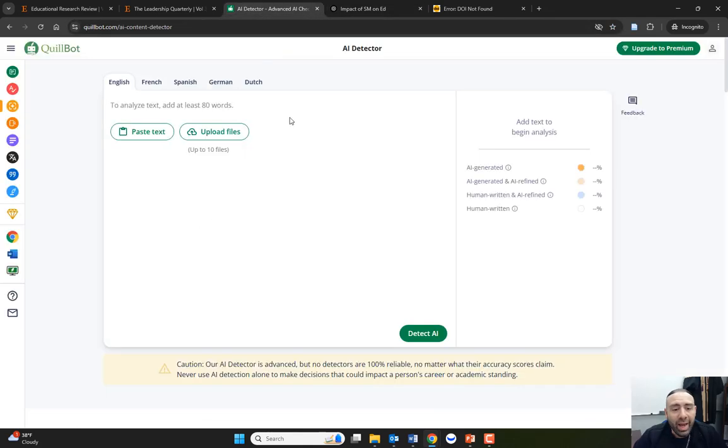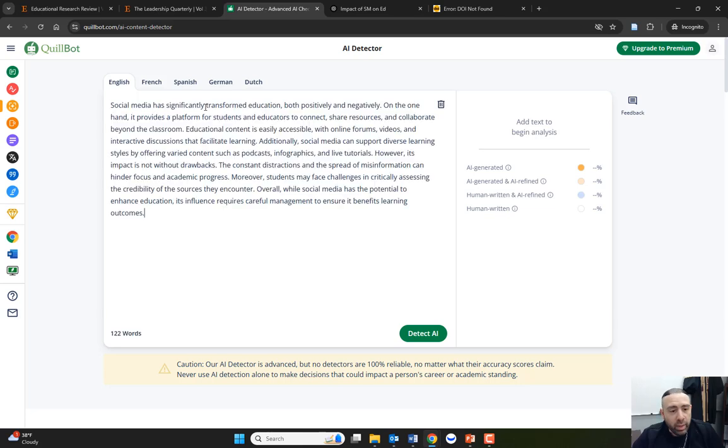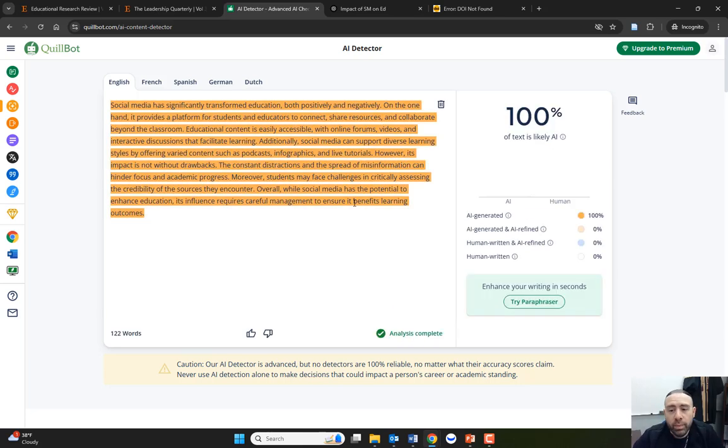Well, there are AI detectors, and you can just Google AI detectors, very much like turnitin.com if you're familiar with that, where it detects plagiarism. And you can go in here and just paste your text and detect AI, and it tells you it's 100% of this text is likely AI.